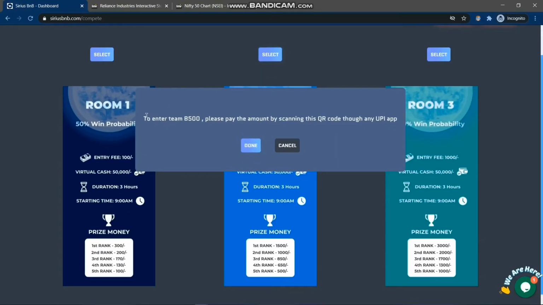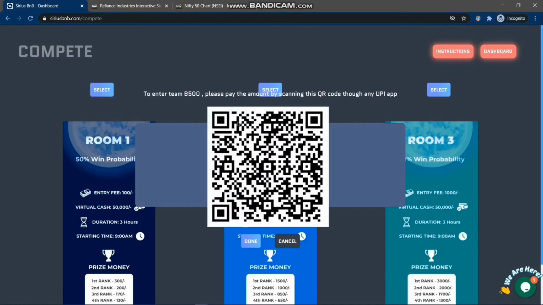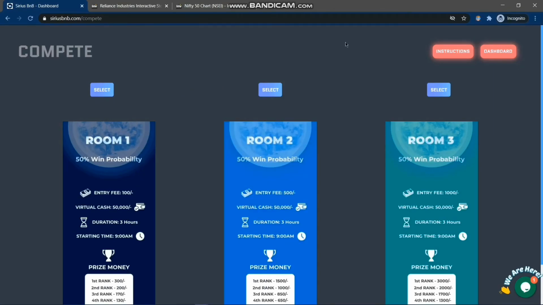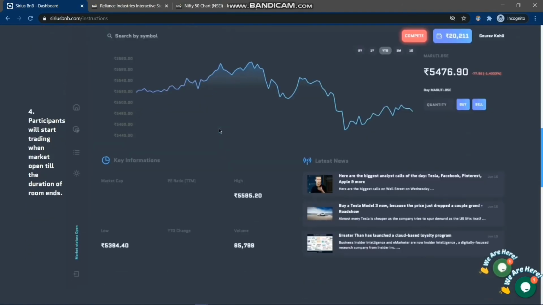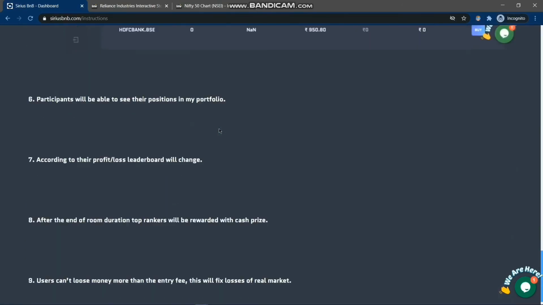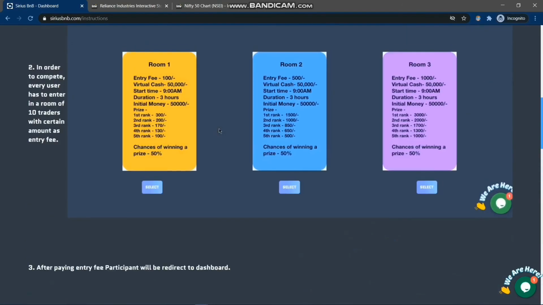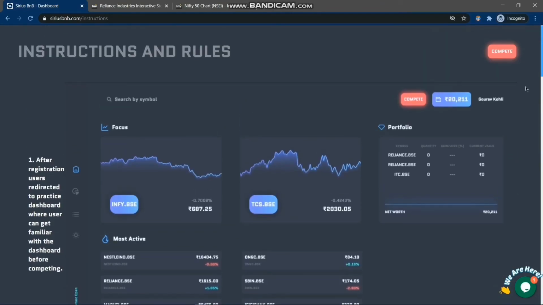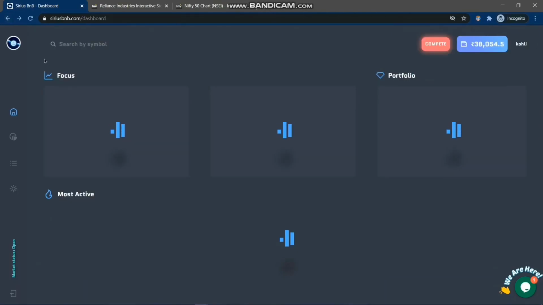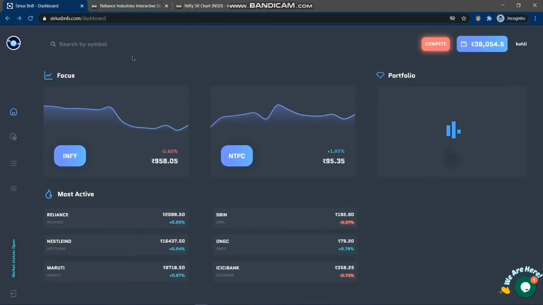If I select it, I'll have to scan the QR code. If you scan the QR code, we will get the payment and we will allow you to start the game. If you want to check the instructions, here all the instructions are there. You can visit this section anytime and check all the instructions. You can go back to compete. So this is the virtual trading account.